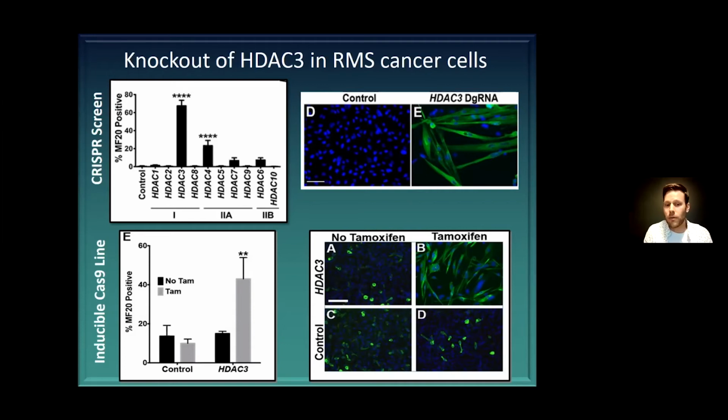And we essentially made one for HDAC3, and we can get the same phenotype where we target that gene with tamoxifen treatment. And you can see that we can get differentiation of those cells, but cells that are just expressing a scramble, treatment of tamoxifen does not induce differentiation. Now, one thing I can mention here is this differentiation doesn't occur with any serum starvation or anything. This is just full strength media. They'll differentiate on command, essentially.